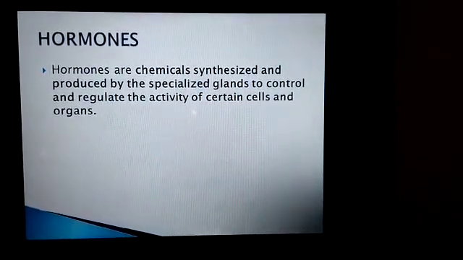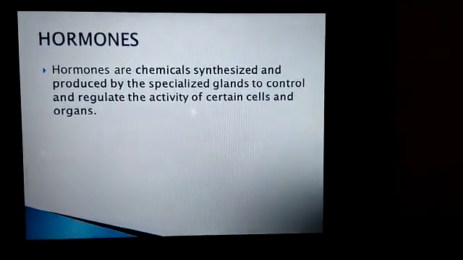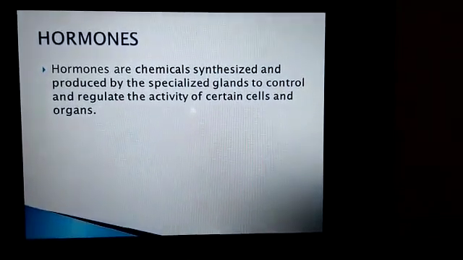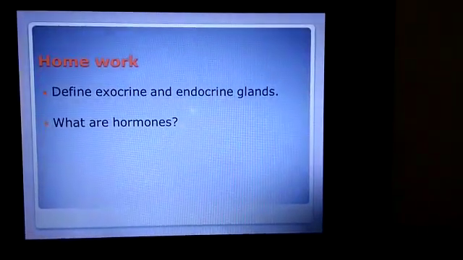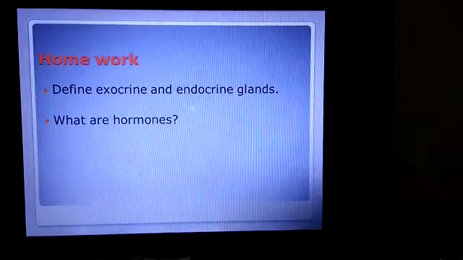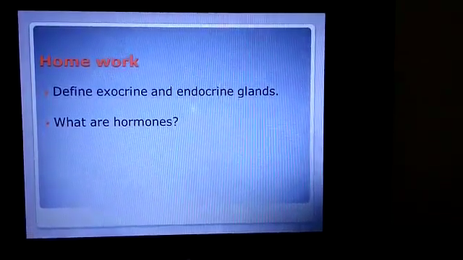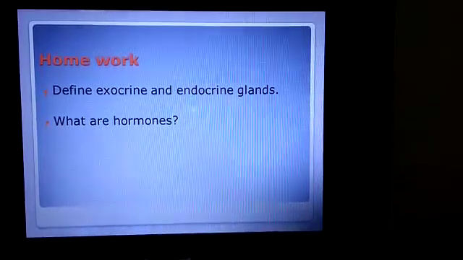So in the next class, we will discuss the different endocrine glands. Now today's homework: Question number 1, define exocrine and endocrine glands. Question number 2, what are hormones? Write these answers in your biology notebook.